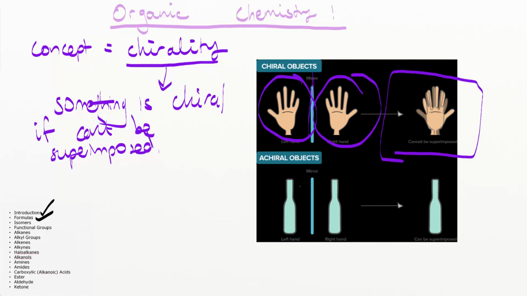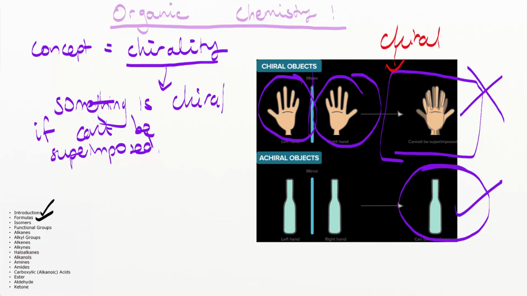Whereas if I get a milk bottle, which is symmetrical, and I put a mirror on it, I'm going to get exactly the same shape. So over here, when I put the two milk bottles on top of each other, they can be superimposed, whereas this one cannot be superimposed. So what's the significance of this? The significance of this is that we call these objects that cannot be superimposed chiral. So this is a chiral object. And the idea is that the chiral objects are objects that are not symmetrical, right?